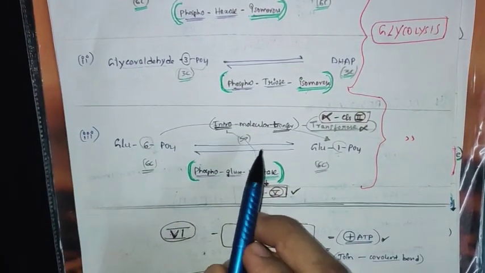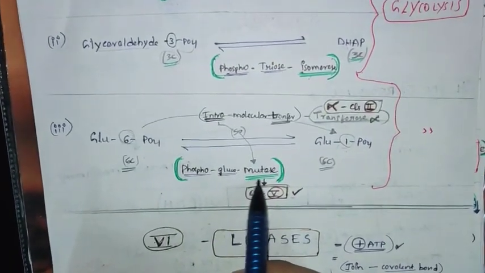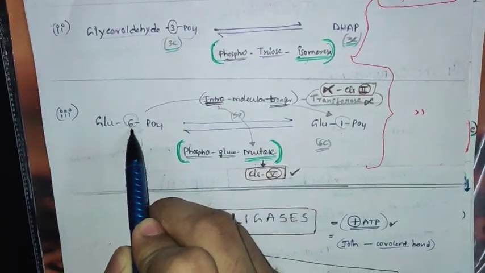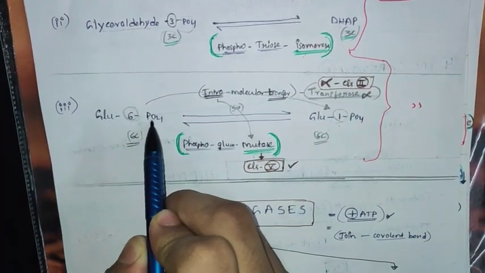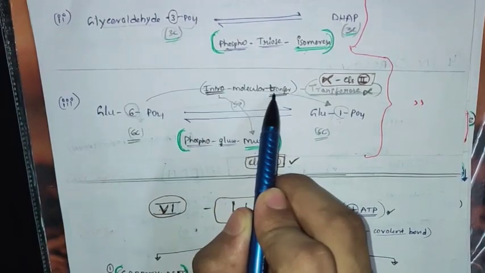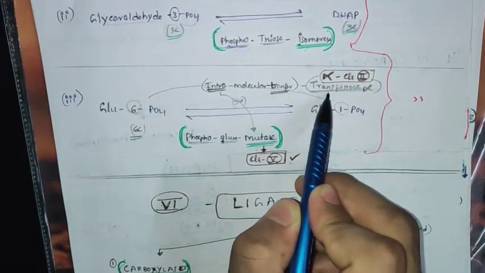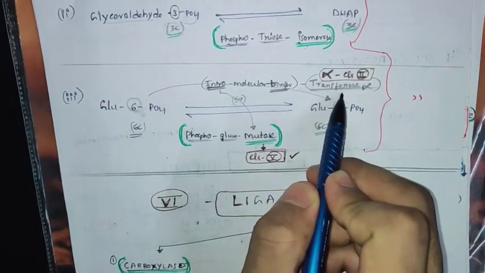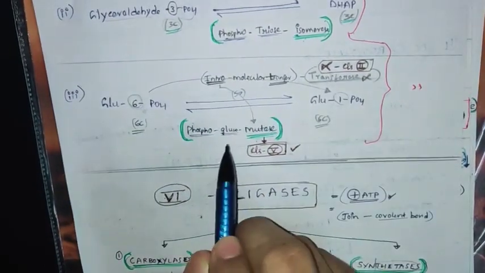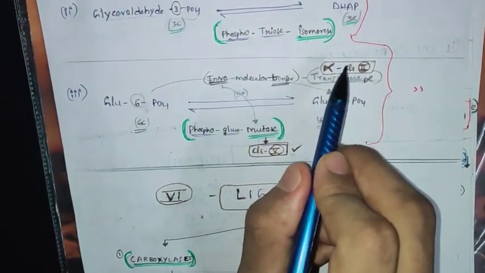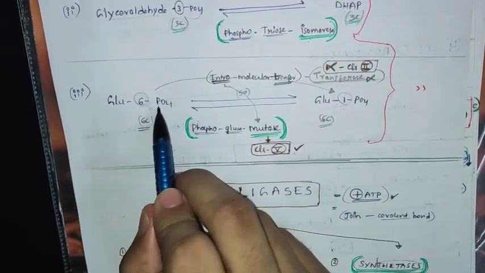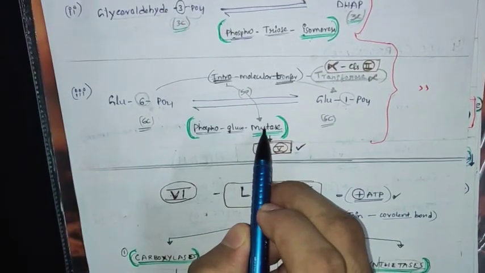You can see here in the green color, mutase. Why the name mutase? Because here intramolecular transfer is taking place. See, in 6-phosphate, phosphate is in the 6th position. Now it came into the 1st position. So this is intramolecular transfer, not intermolecular. That is the reason it does not come under transferase, which is class 2, because in transferase the transfer is intermolecular, not intramolecular. Here the transfer takes place within the molecule. That is the reason it comes under isomerase or mutase.